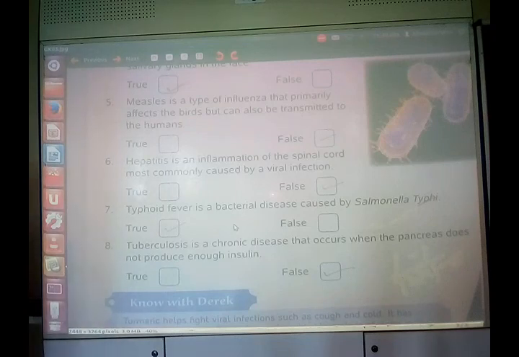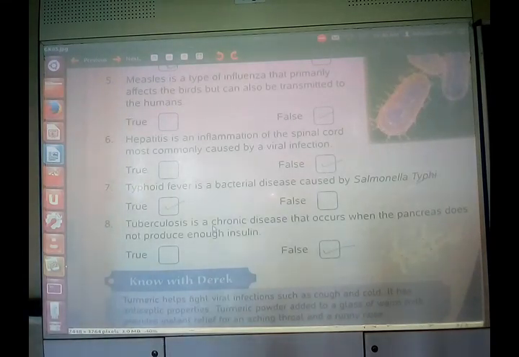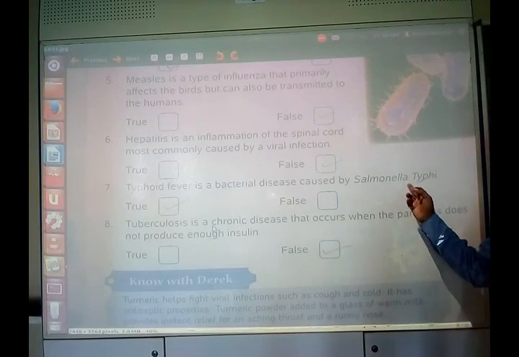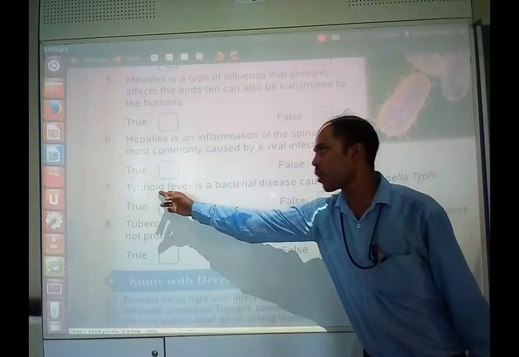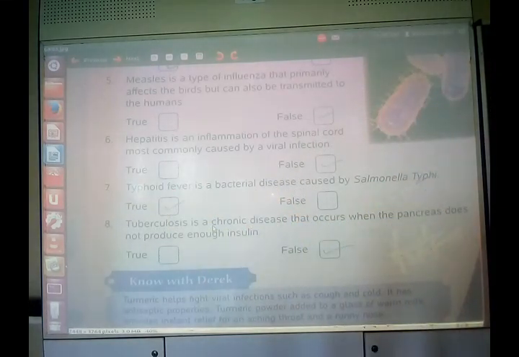Another question is, typhoid fever is a bacterial disease caused by Salmonella typhi. Yes, see the name of the organism which is responsible for causing typhoid fever is Salmonella typhi, typhoid. That's why, and it is bacterial disease. Absolutely true. It's correct statement only. Salmonella typhi is responsible for causing typhoid fever.